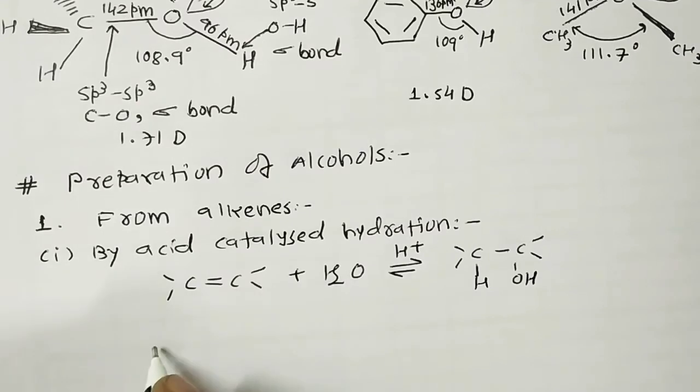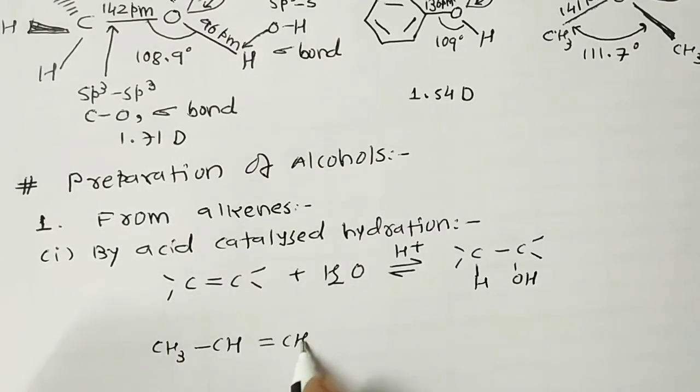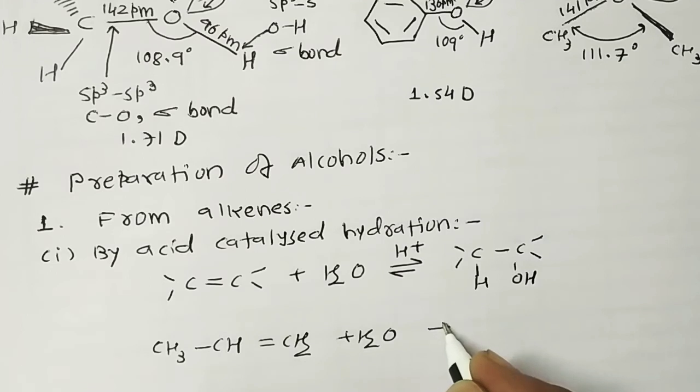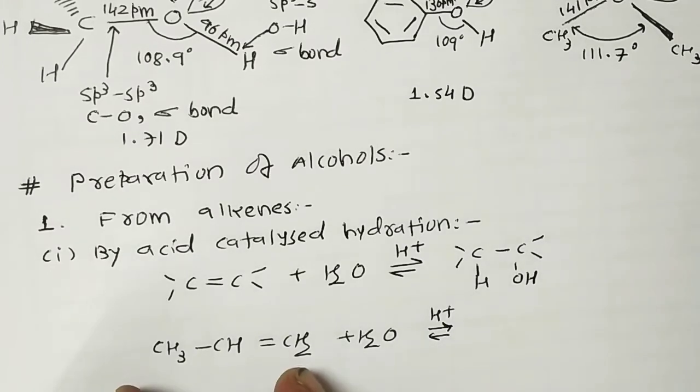In case of an asymmetric alkene like CH3CH=CH2, propene, when it is hydrated in presence of acid, we know that it's an asymmetric alkene, and our reagent water is also asymmetric in nature.